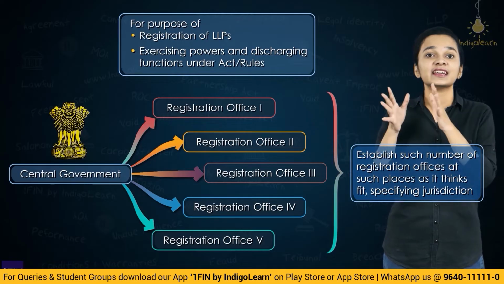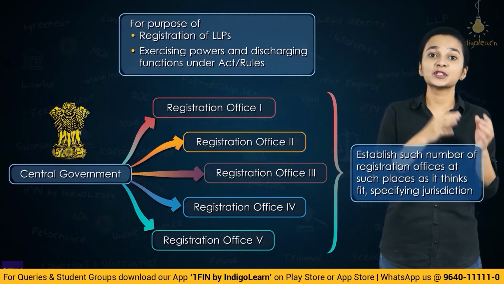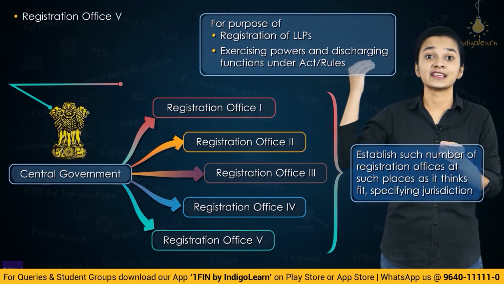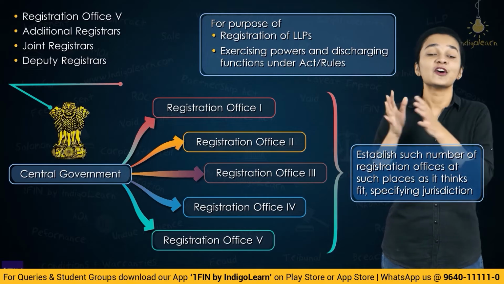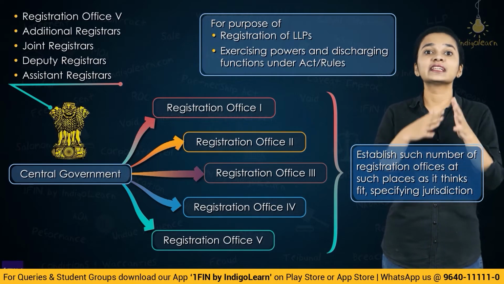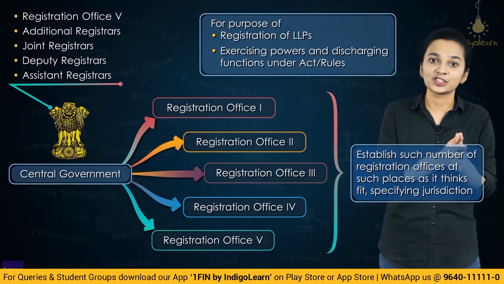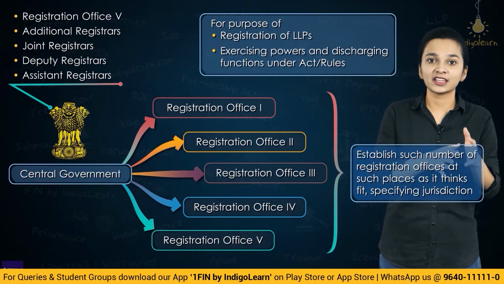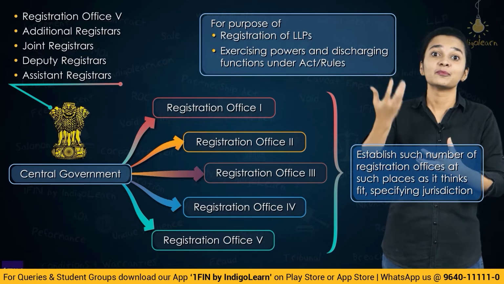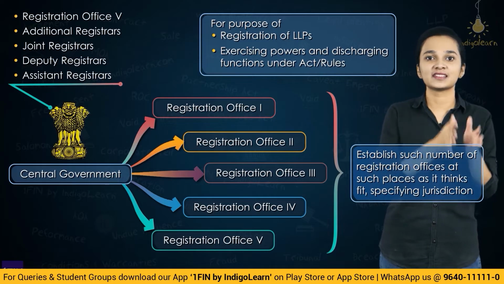And apart from this, for the purposes of functioning of these registration offices, the central government will also appoint several registrars, additional registrars, joint registrars, deputy registrars or assistant registrars who will carry out their different functions and take care of the registration process of the LLP, and not only the registration process, but also discharging different powers and functions which have been assigned to them by the central government.